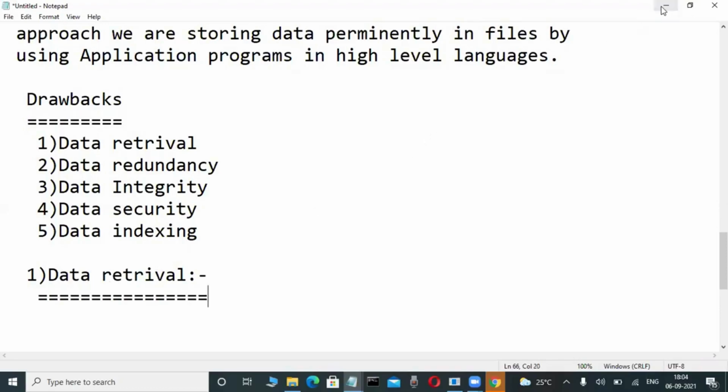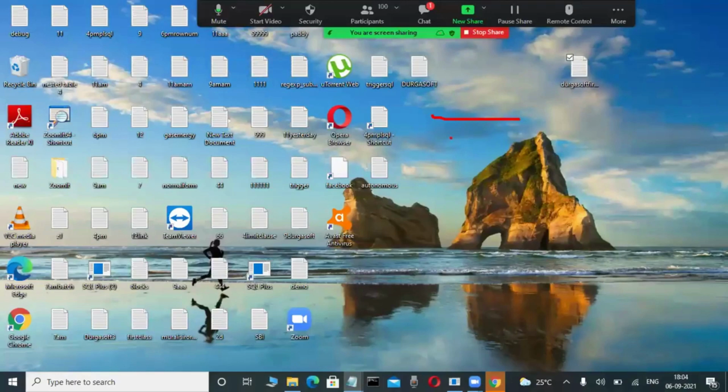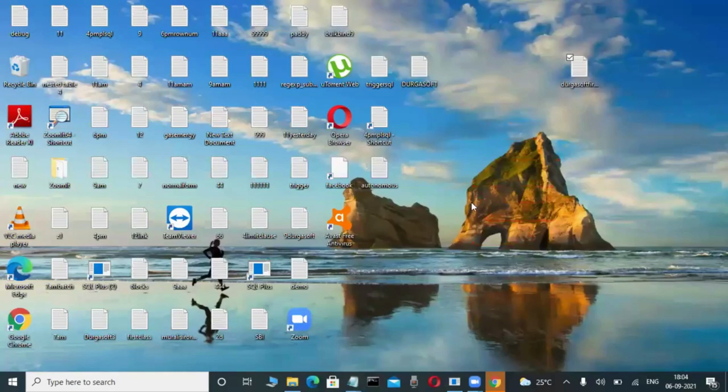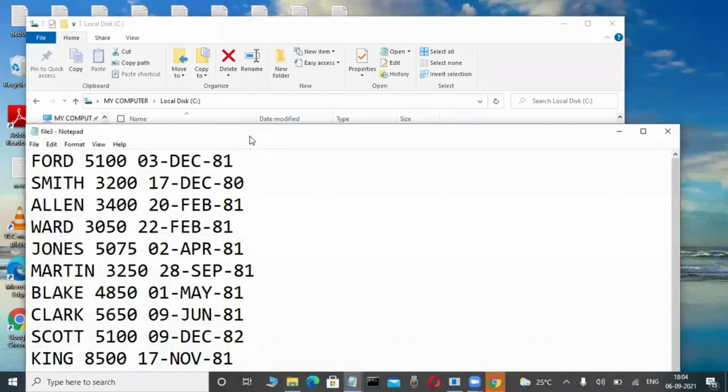Suppose I am a flat file programmer, not a database programmer. I am writing a very big program, for example a C program, in my company. We are struggling, writing a program and storing some data. For example, this is the data we are storing, in file format. Now check it out.